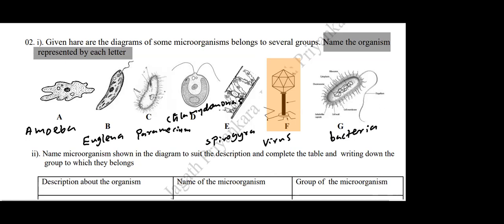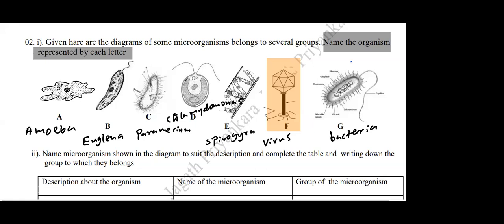Now, actually you should know the group to which they belong also. I'll write the group quickly above. If you want, you can quickly copy down. Amoeba comes under which group? I need the kingdom and the group. Either group, I mean, it can be kingdom even. Who can tell me to which kingdom amoeba belongs?